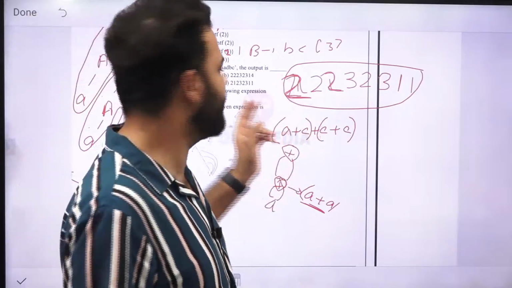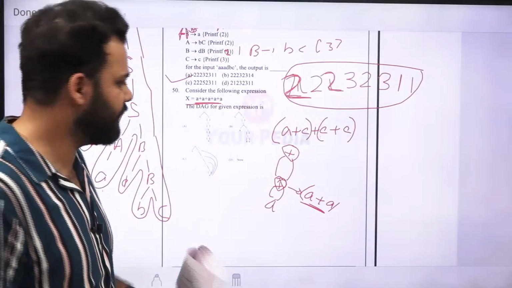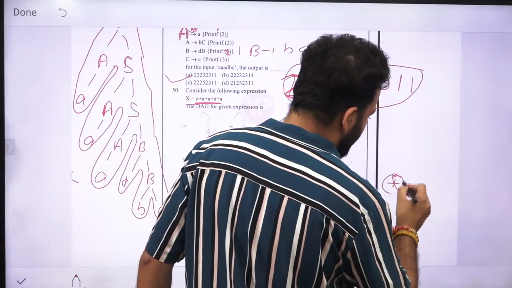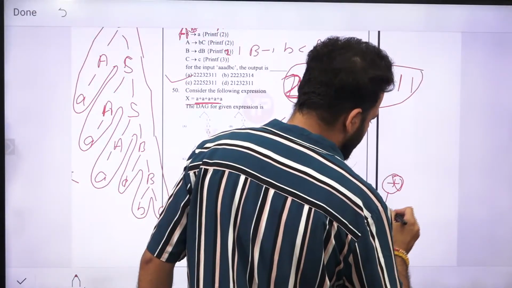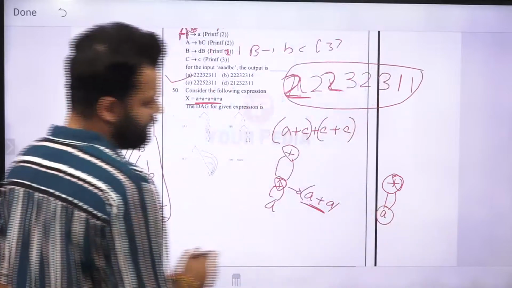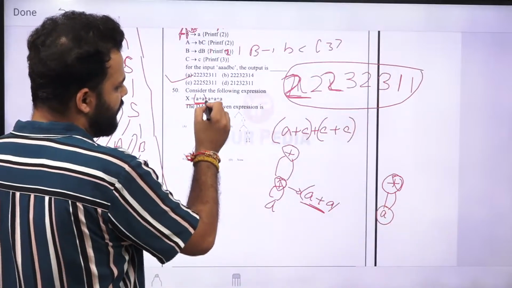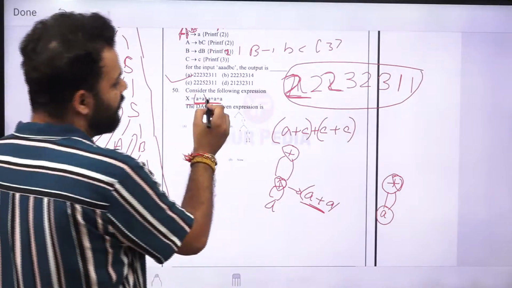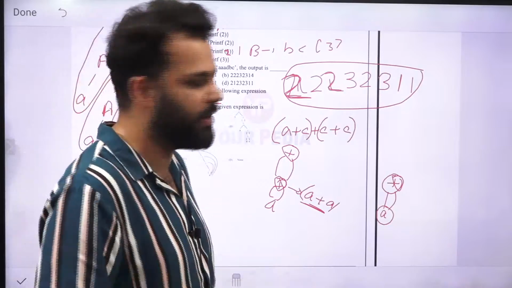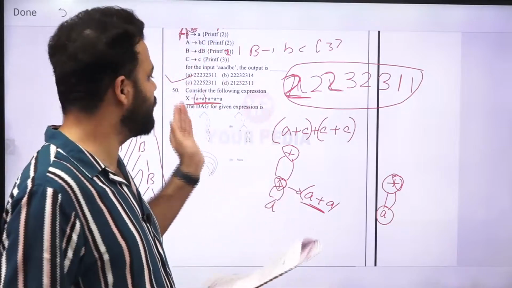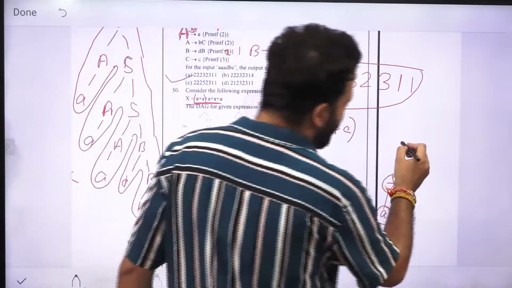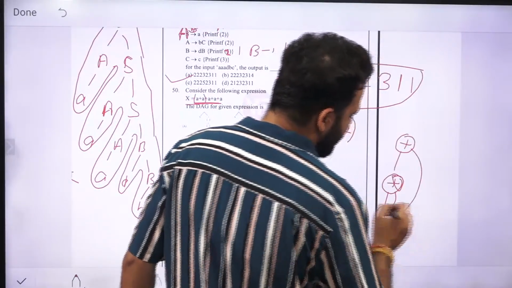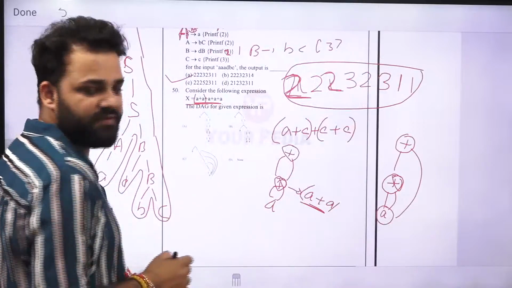So what we will be doing, so plus is what? Plus is left associative. It always takes the values from left. So first we will make 2 A's by doing this. So we have made these two. Now when we have to add this A plus A to one more A, we will not take another two more A's because we are going one by one. There is no bracket here. So we will take A plus A from this side, and 1 A we will take from this side. So 3 A's we have covered.